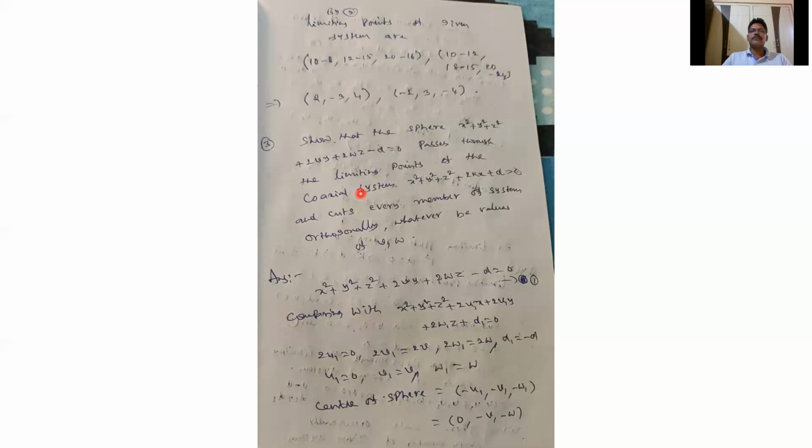Now what is the question given? Show that the sphere passes through the limiting points of the coaxial system. First I will find the limiting points of the coaxial system. To find limiting points, the radius is equal to 0. The radius of the sphere is the root of k square minus d. So for limiting points, k square minus d equals 0. We get k square equal to d, so k is equal to plus or minus root d. So we will get two limiting points.